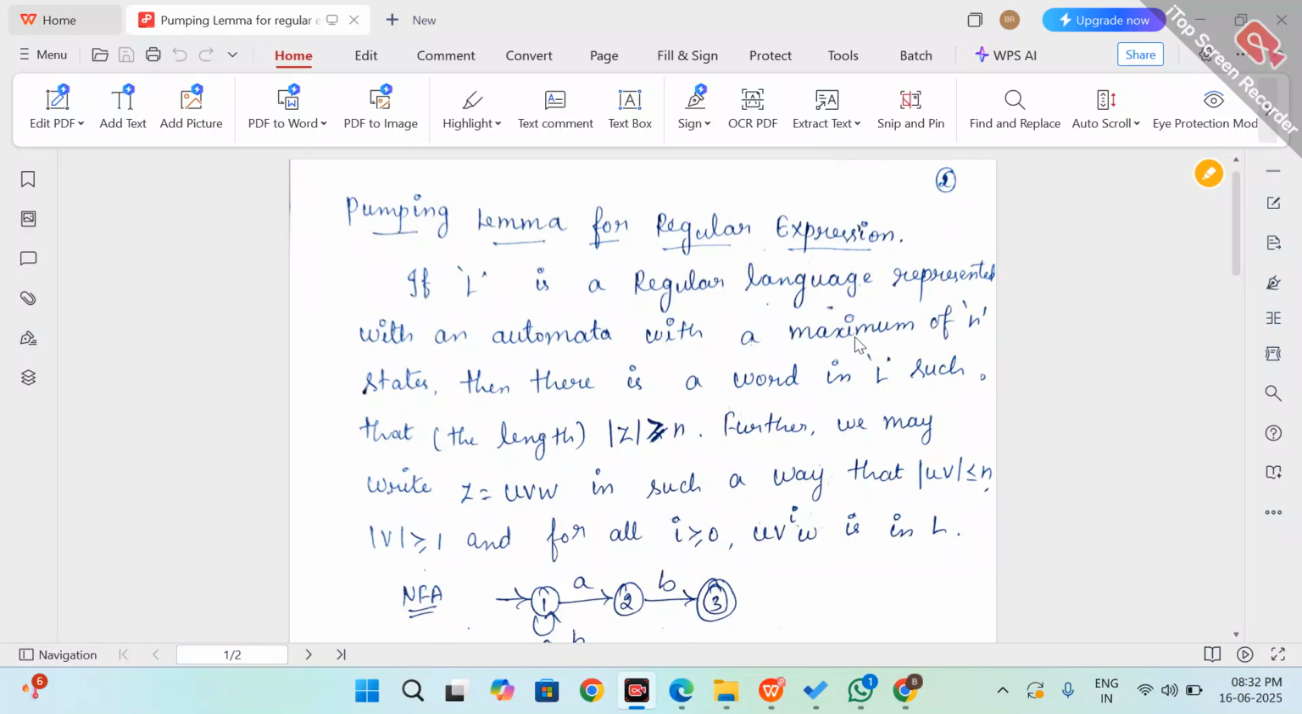Hi, hello. Today I am going to explain about the pumping lemma for regular languages. So here, first I have to explain the definition.